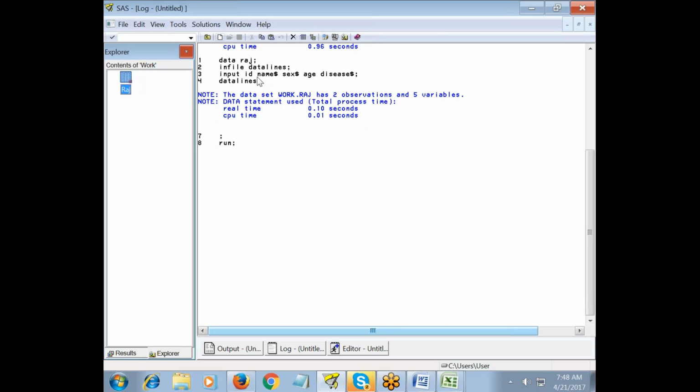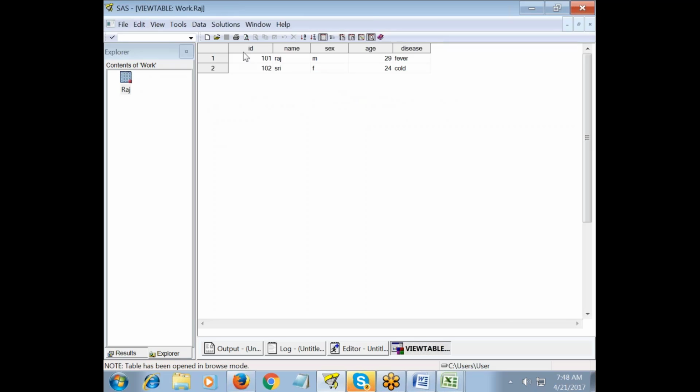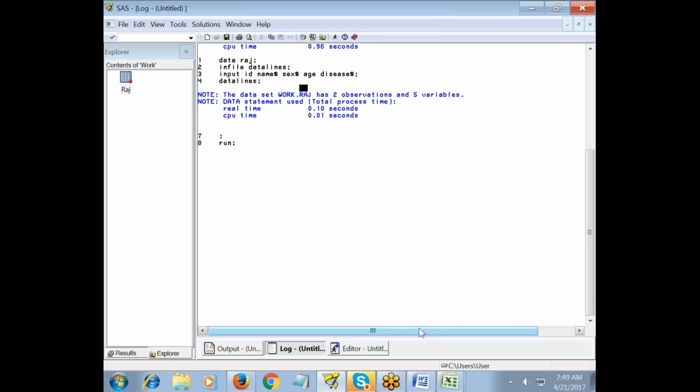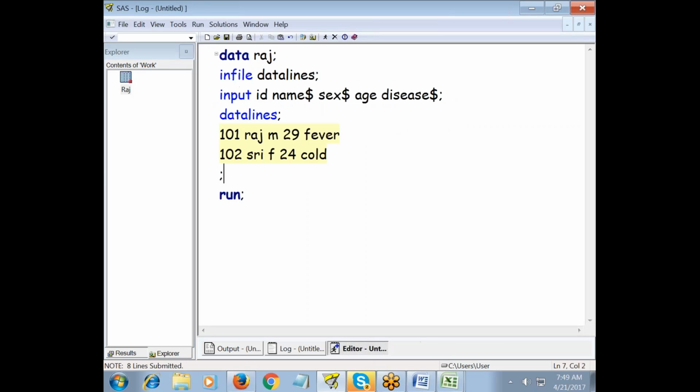So work.raj. In Raj, you can see this is the data which we entered: ID, name, sex, age, disease. This is all the information which we entered in your data. So more or less your SAS data set looks like an Excel file containing some rows and columns. This is how I read my data in SAS.